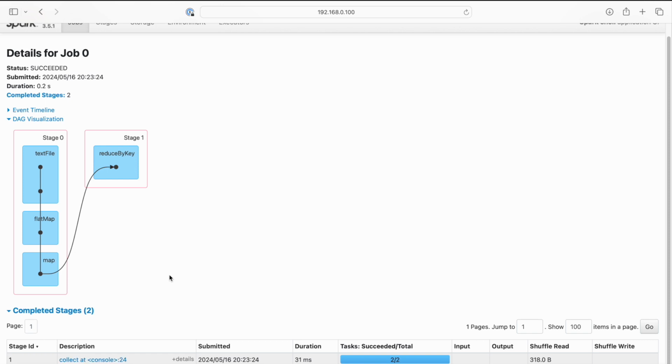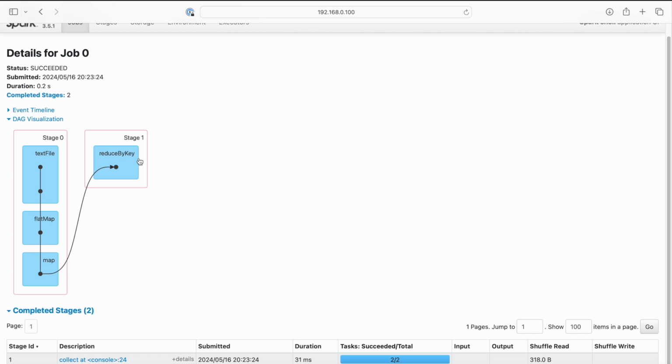Now, if you observe one thing, all of these are transformations. Reading a text file, flat map, map, and reduce by key, everything is a transformation. But the difference that we see here is the first three transformations are present in stage 0 and reduce by key is present in stage 1. The reason for that is reading a text file, flat map and map are narrow transformations and reduce by key is a wide transformation. Even in transformations we have two types of transformations. One is narrow transformations and one is wide transformations.